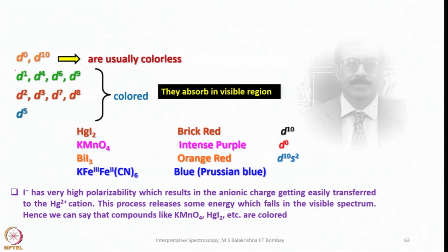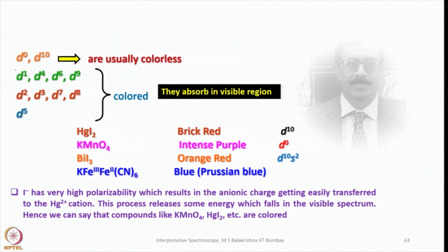On the other hand, d2, d3, d7, d8 have similarities because in d2 we have 2 electrons, d3 is 2 less than half-filled electronic configuration, d7 is 2 more than half-filled electronic configuration, and d8 is 2 less than completely filled electronic configuration.